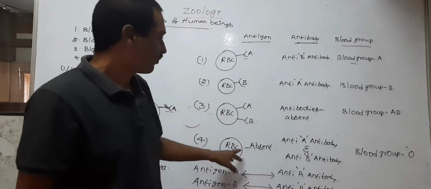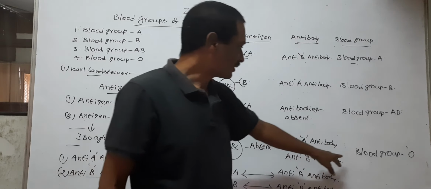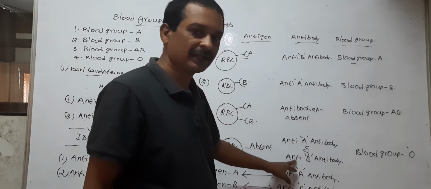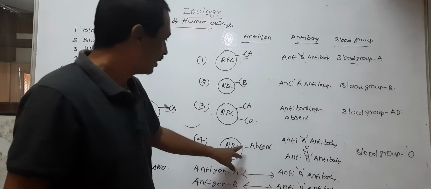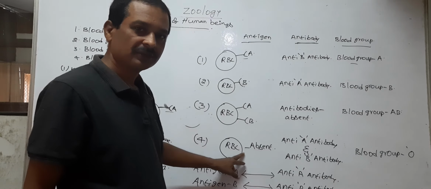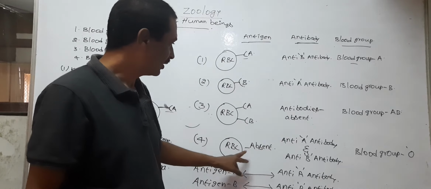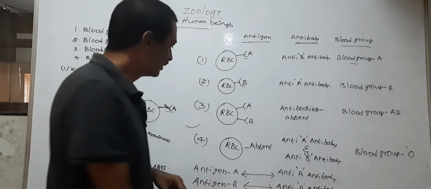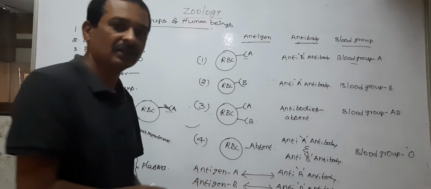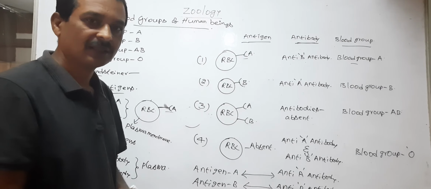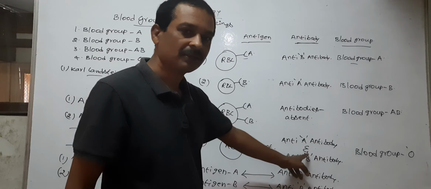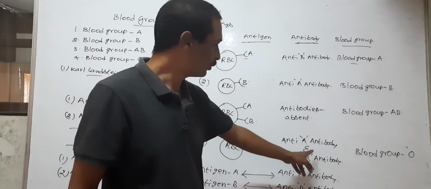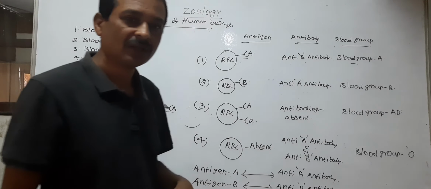Next, O blood group persons possess two types of antibodies and antigens are absent. If an O blood group person contained antigens on their RBC, the antigens would react with the antibodies.